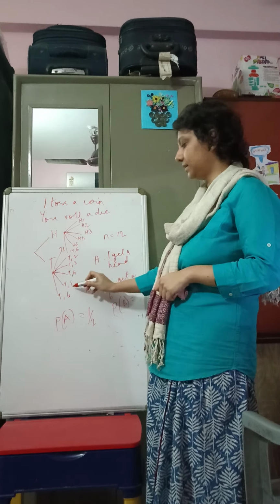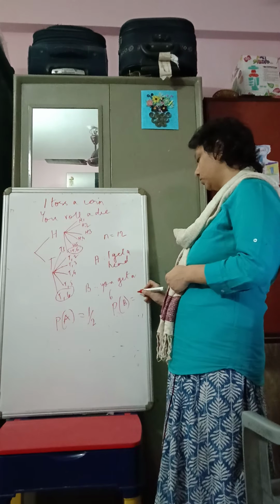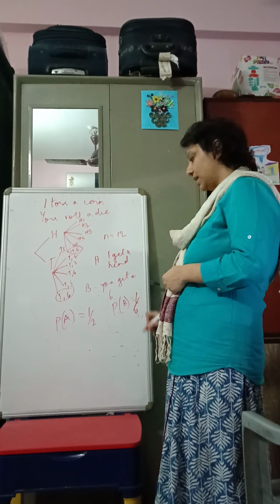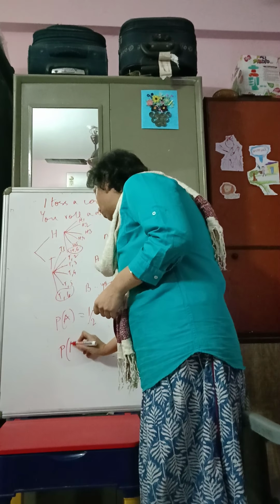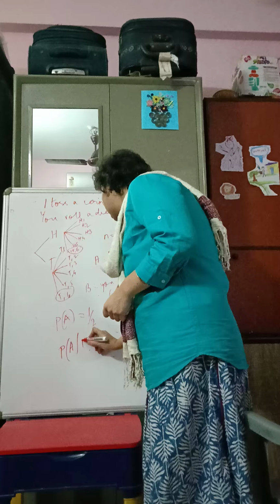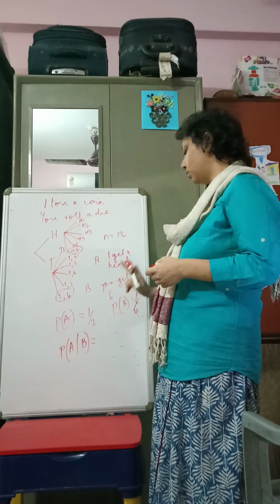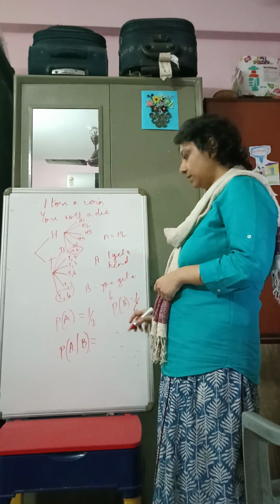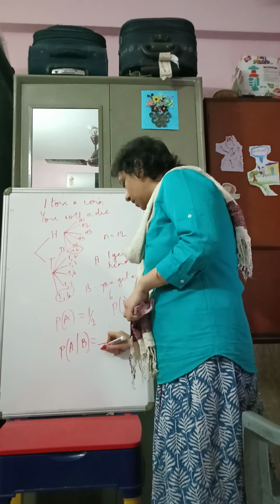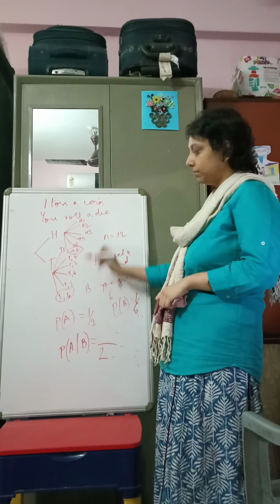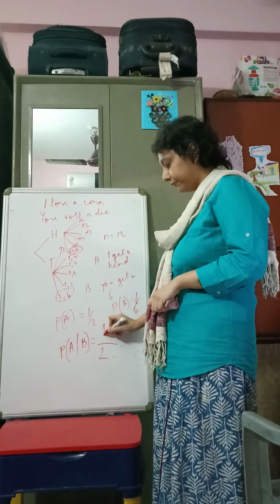You get a 6 here, you also get a 6 here. So that's 2 by 12, so that's 1 by 6. Now what is P(A given B)? Given that you've got a 6, what is the probability that I get a head out of these two? So in the denominator I have 2. Now what is the probability that I get a head? That's only one case out of these two, so that's half.